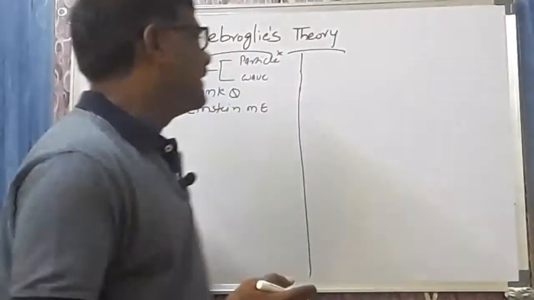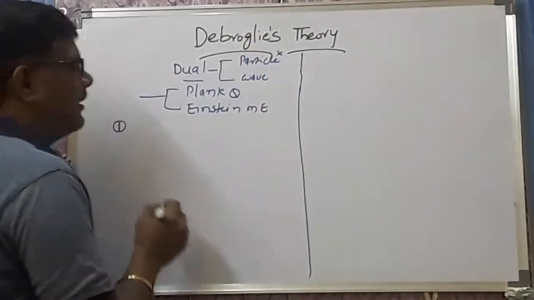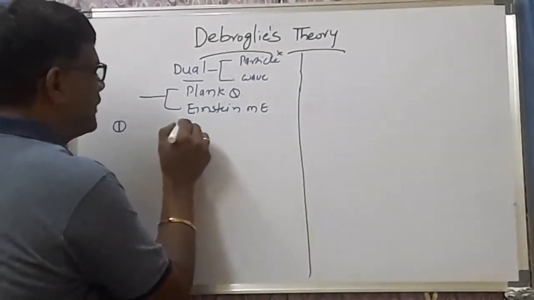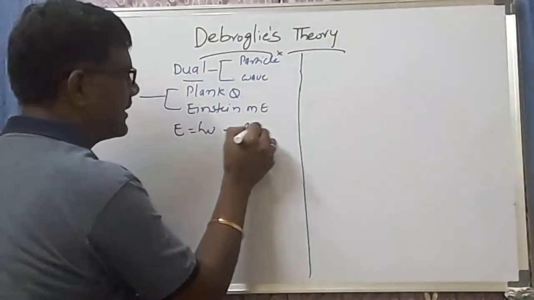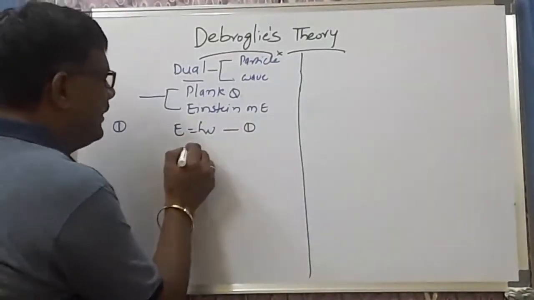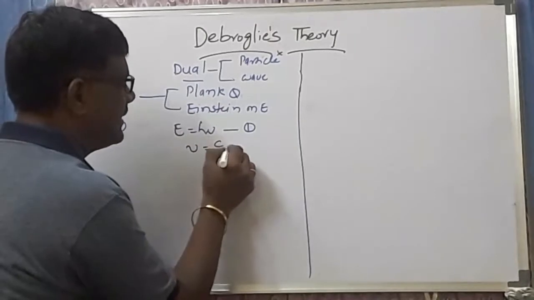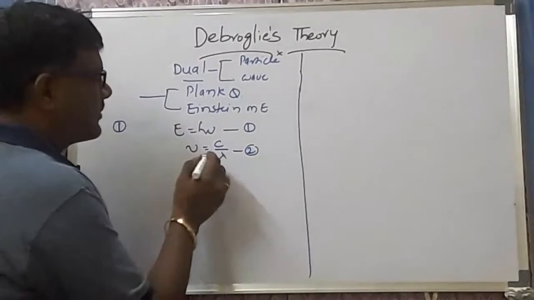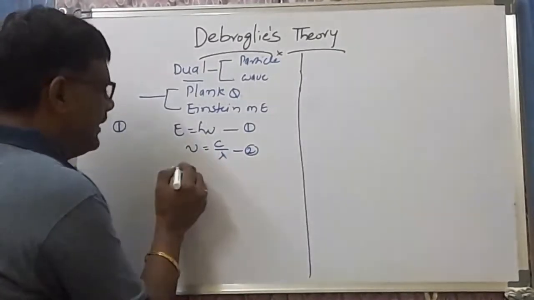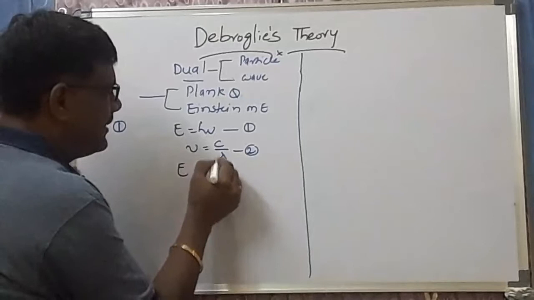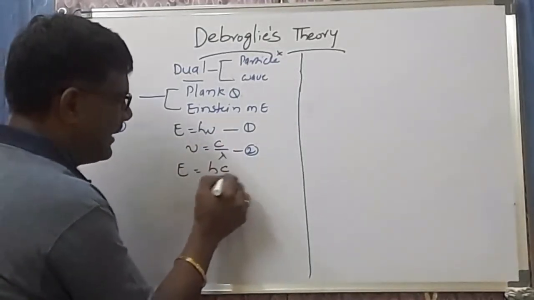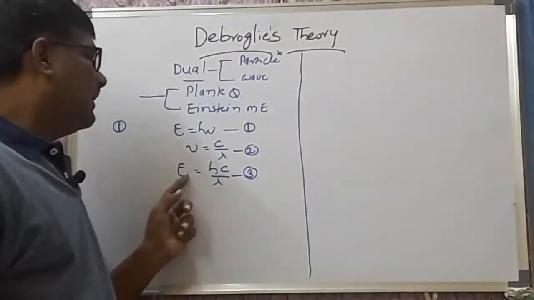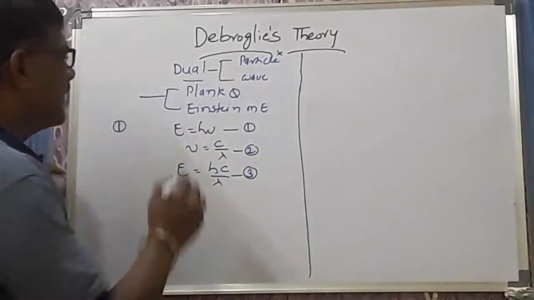Let us first take Planck's quantum theory, which we are already very familiar with. According to Planck's quantum theory, E is equal to h nu. Let us call this equation number 1. We are familiar that nu, the frequency, is equal to c by lambda. Substituting the nu value in equation 1, the equation becomes E is equal to h times c by lambda. Let us call this equation number 3. So according to Planck's quantum theory, E is equal to hc by lambda.